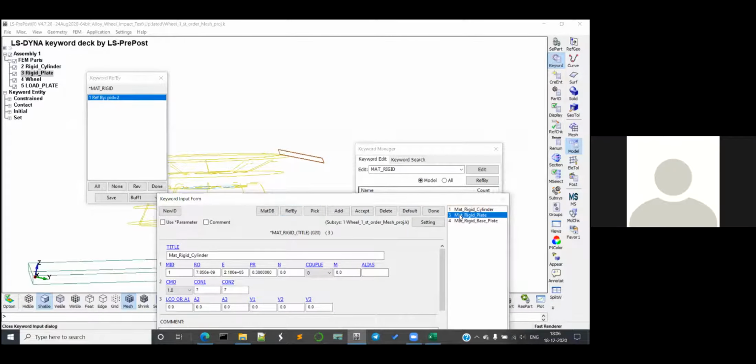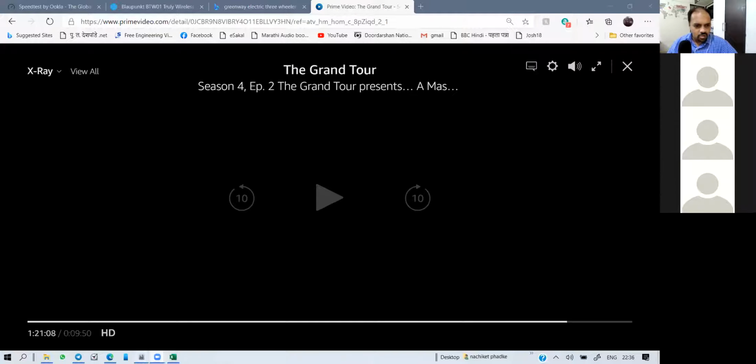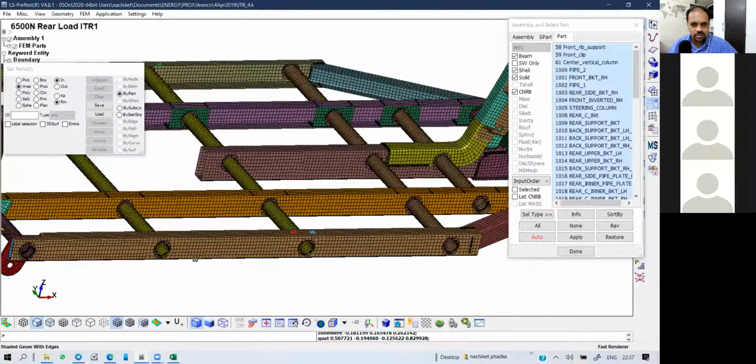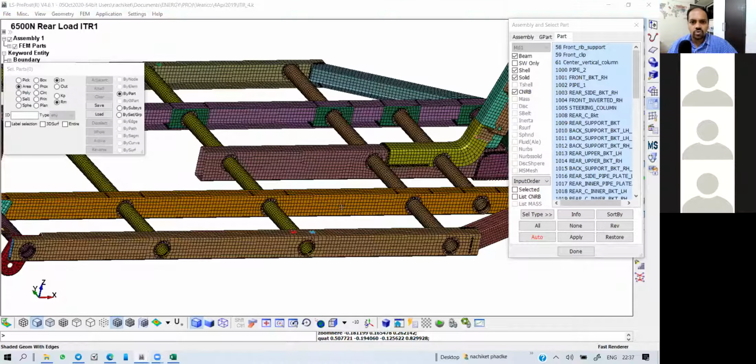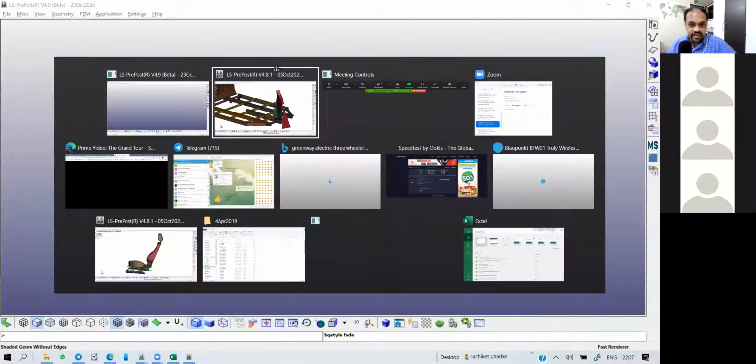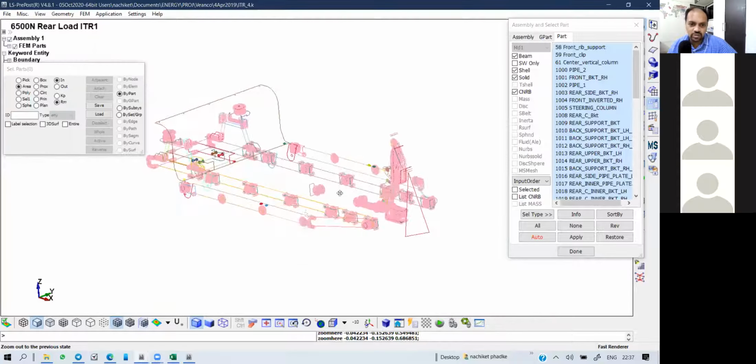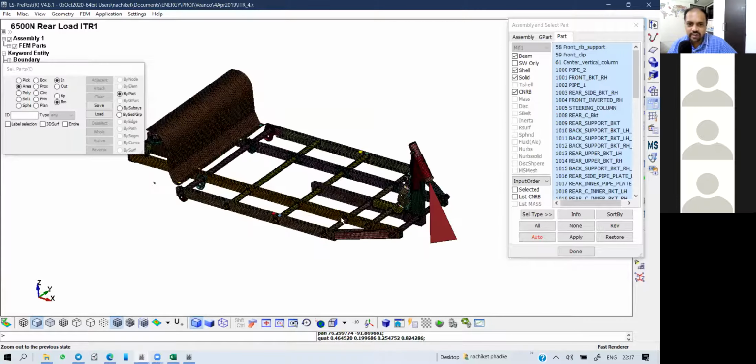I will share my screen. Okay, so this is my iteration number 5 for an electric three-wheeler, and this is a G load. It's a local manufacturer, but now the times have changed. People are really interested in CAE, even if they are very, very local. He is still interested in doing bump loads, bending, and torsion for electric three-wheeler chassis.